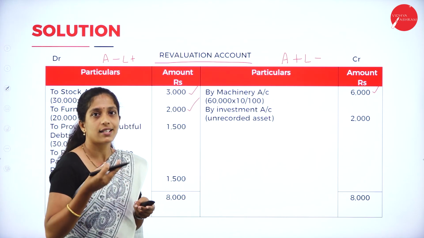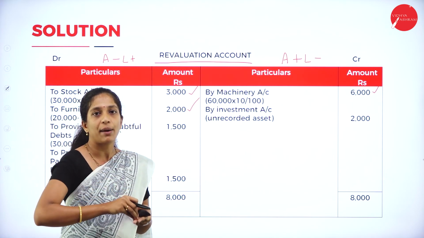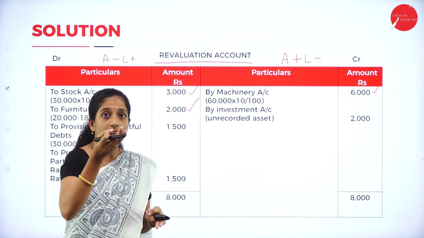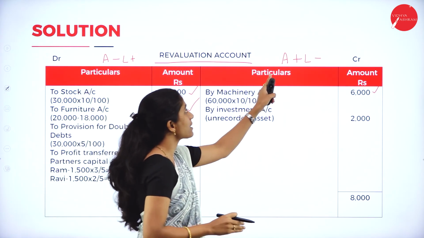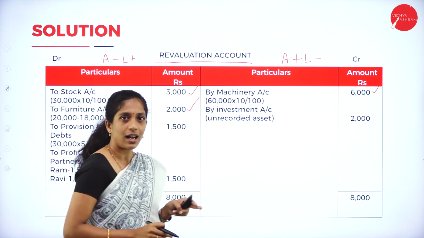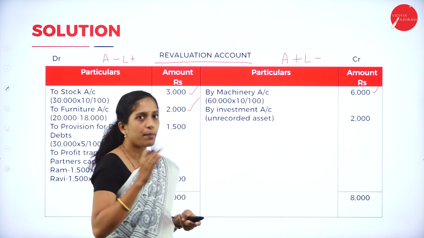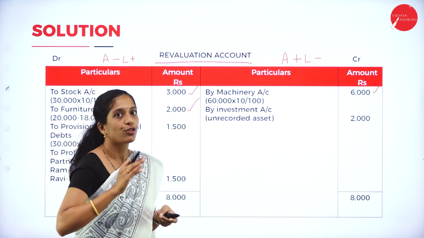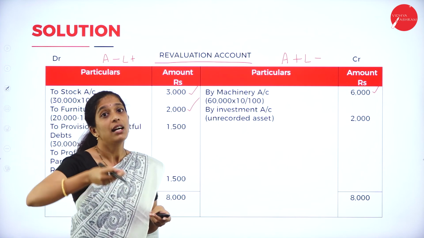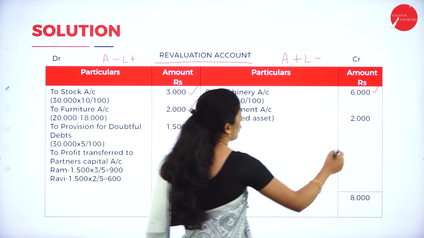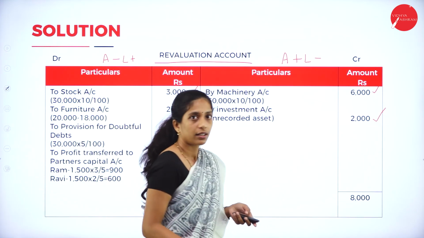Investment is an asset. A new asset has come into the business, so the asset increases. That is an unrecorded asset. So we'll record it in the credit side, by investment, in brackets unrecorded asset. The value of investment which has come into the business is rupees 2,000. Clear?